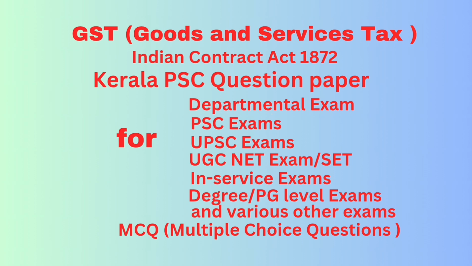Then question number 84. Liability of the joint promisor is answer joint and several. Question number 85. Agreement by way of wager are answer void. Question number 86. A promise to pay a time barred debt must be answer option B written and signed. Question number 87.